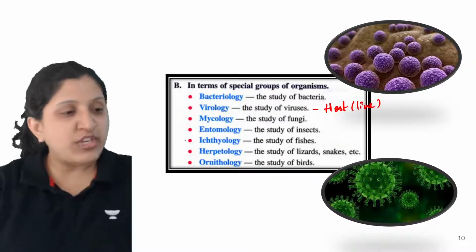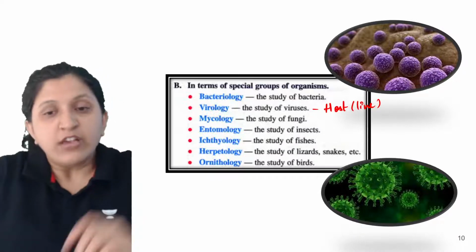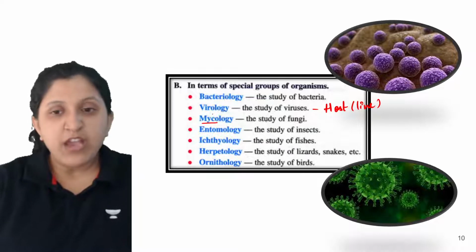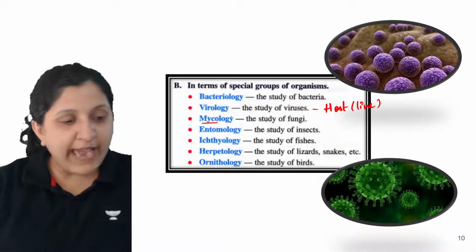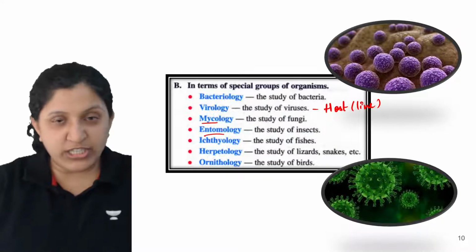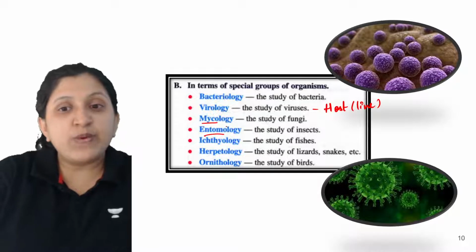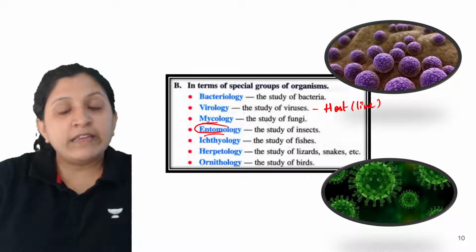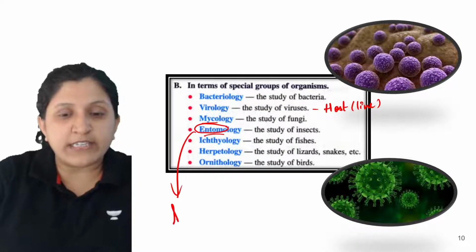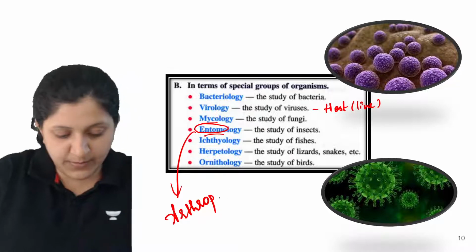Now mycology, as the name itself suggests, myco is for fungi, logy is study, so the study of fungi is called mycology. Entomology, when we study insects, different insects you will see. In arthropoda, if you remember, that is basically joint footed animals, we call them.